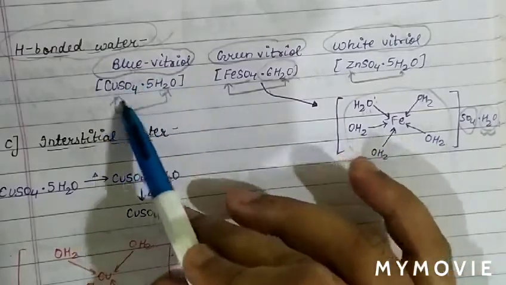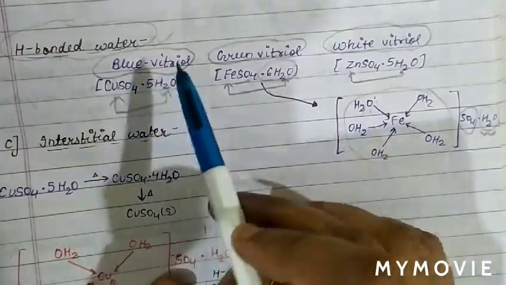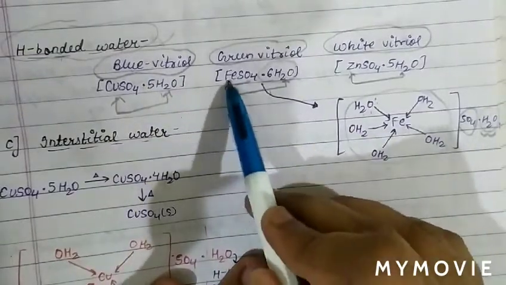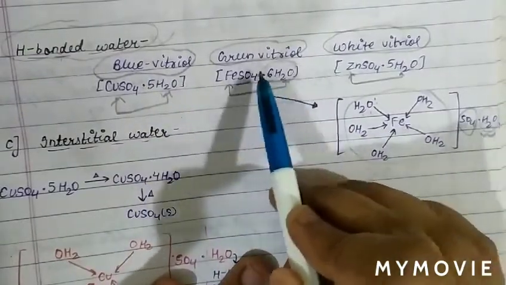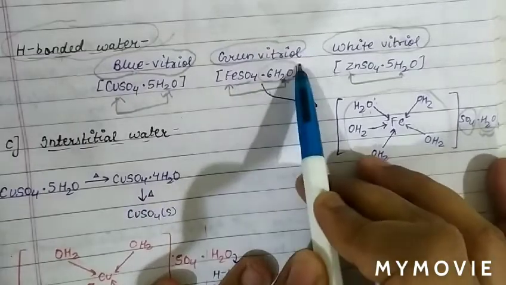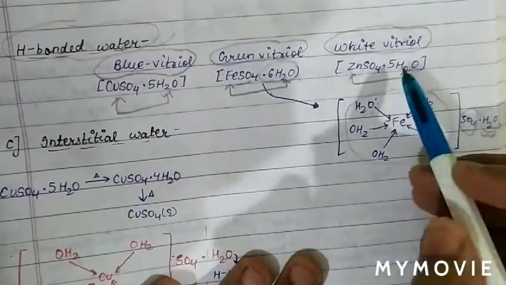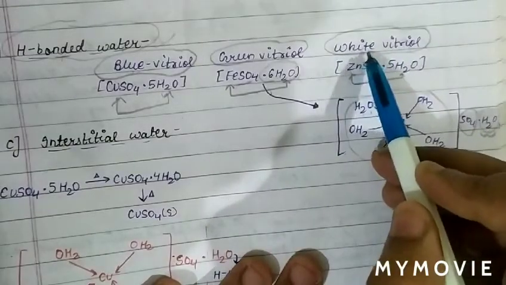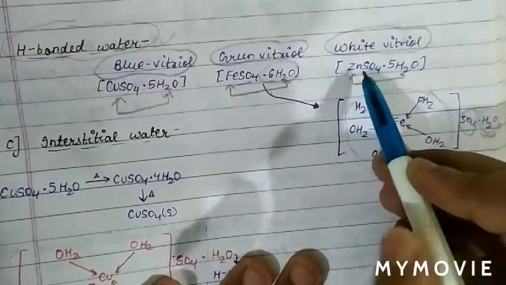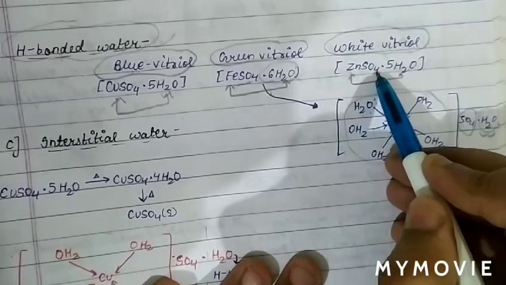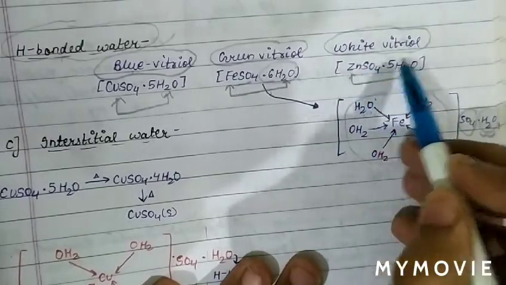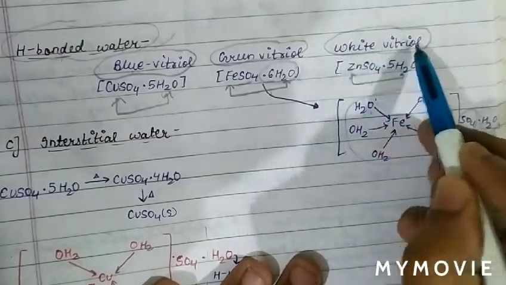In the same way, FeSO4.6H2O, due to its green color, we call green vitriol. Similarly, white vitriol, which is zinc sulfate with 5H2O, due to its white color, we call white vitriol.